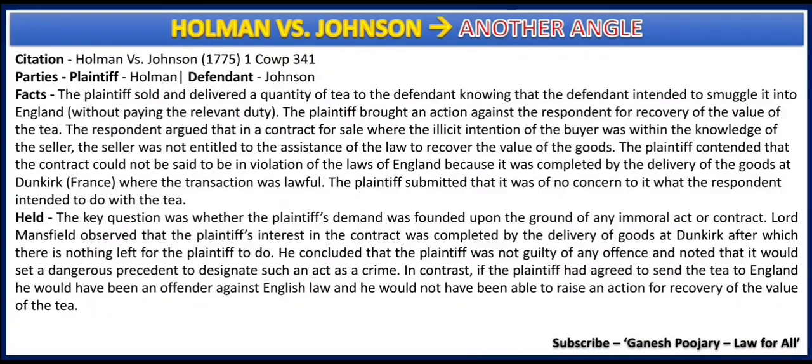While making the contract of delivering such a quantity of tea to Johnson, Hallman was aware that Johnson had an intention to transport this tea illegally to England, that is taking it to England without paying tax. This much information was available to Hallman also. But even after being aware of all these facts, Hallman agreed to deliver a certain quantity of tea to Mr. Johnson, the defendant. Johnson took the tea and later didn't pay Hallman. Now Hallman brought this case to the court.